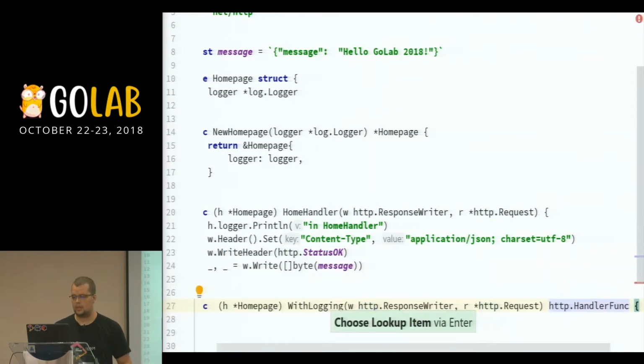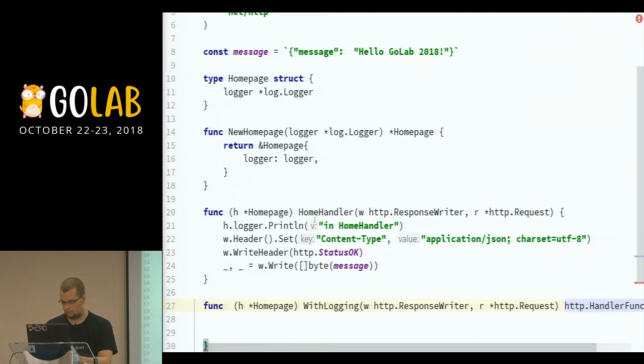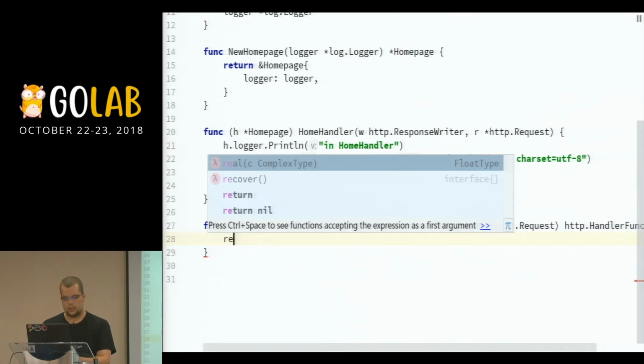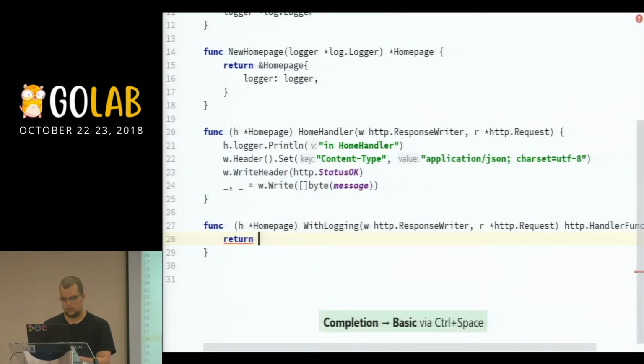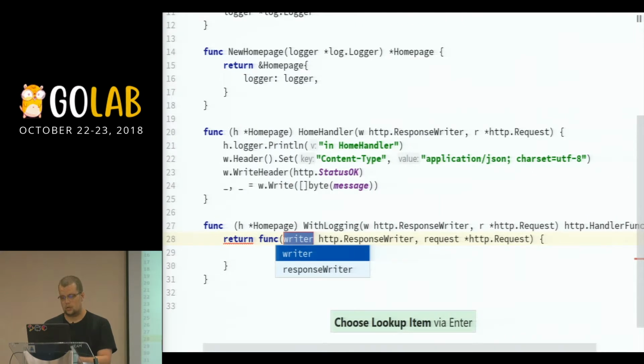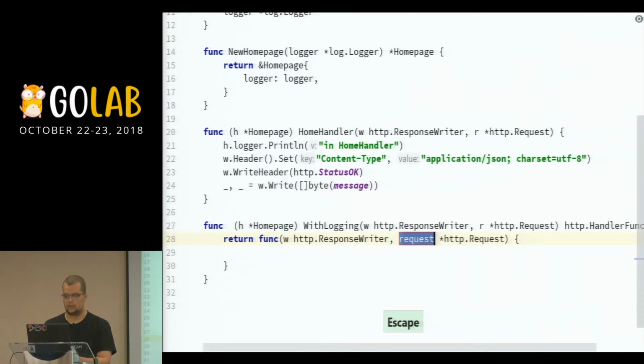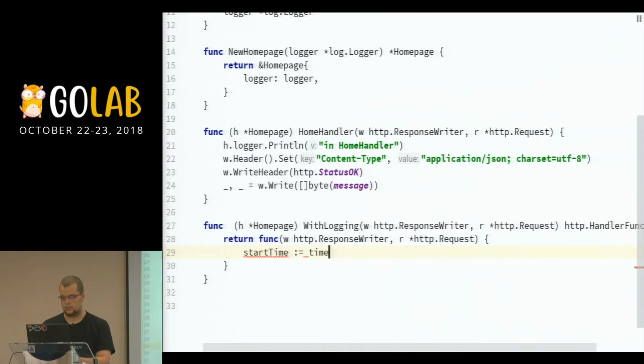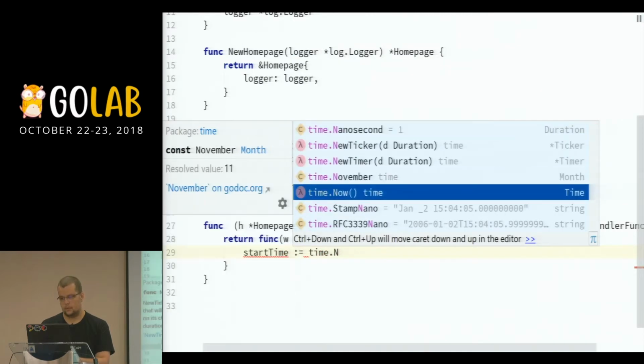And I know it's getting a bit longer than I like to, but that's the signature. And what we can do here is we can return our function, right? So we return what we are interested in, our wrapper, in which we say something like, let's say start. Time is time.Now, right?